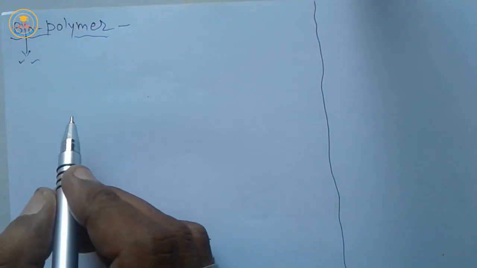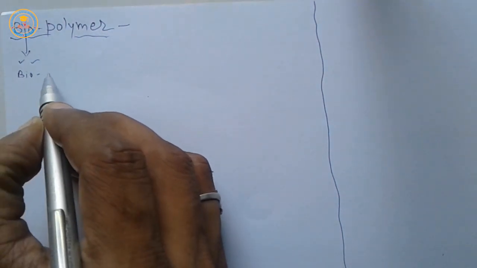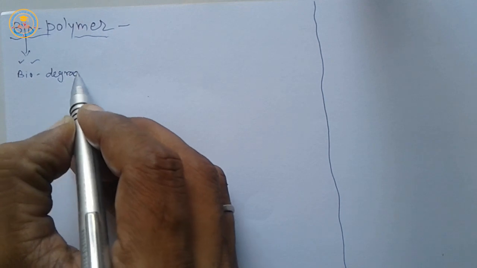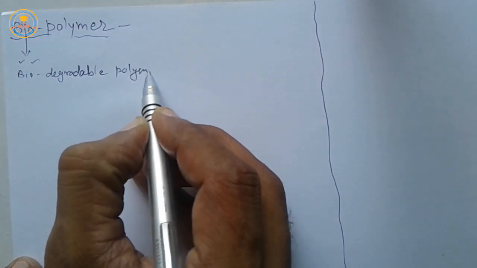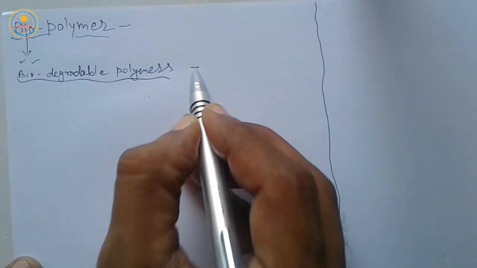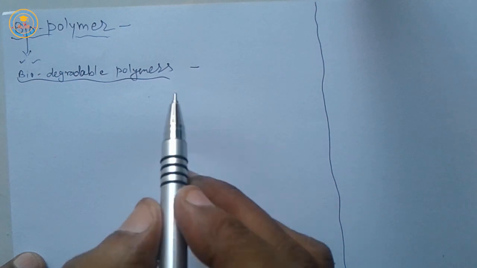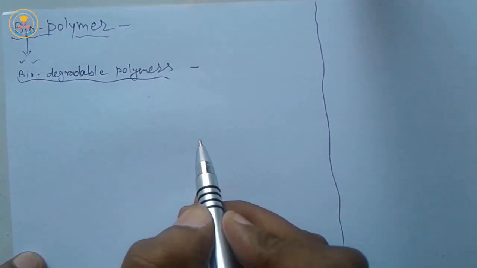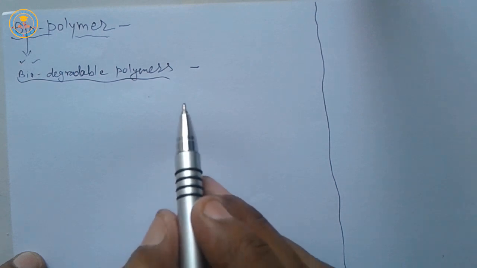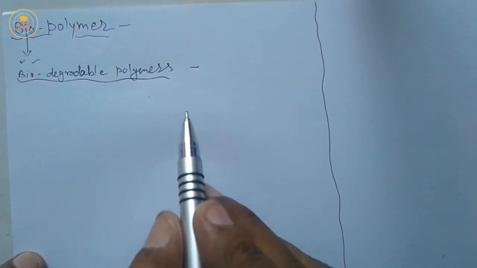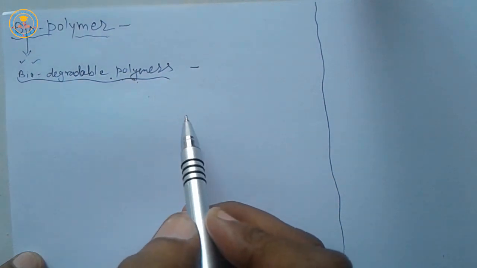Next point is biodegradable polymers. Very important. Natural or synthetic polymers which are decomposed by bacteria into smaller molecules are called biodegradable polymers.